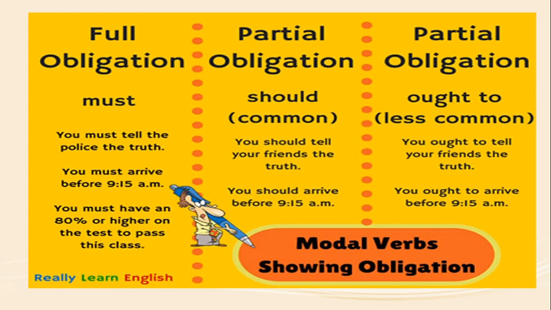Should is a partial obligation, commonly used. For example, you must tell the police the truth. Common: you should tell your friends the truth. Less common: you ought to tell your friends the truth. So full obligation and partial obligation use must, should, and ought to.